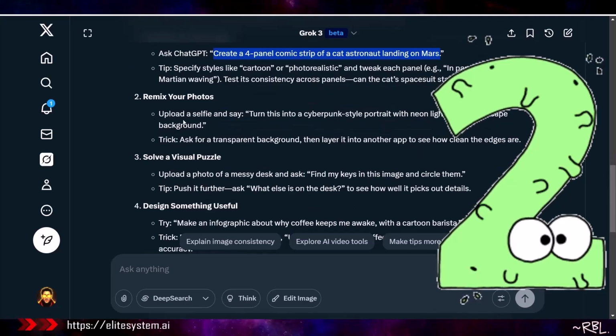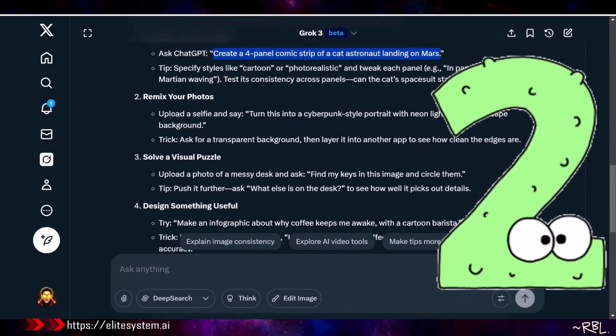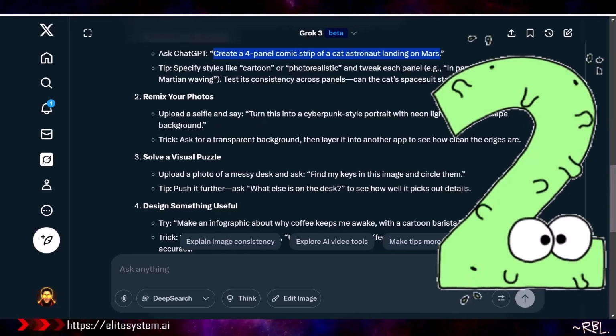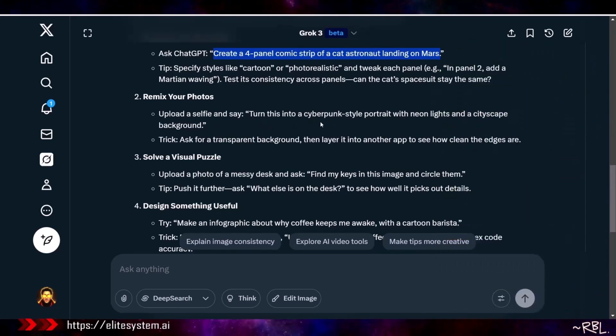Remix your photos. Upload a selfie and say, which I'm not going to do right now. We'll come back to this. And I mentioned I'll do follow-ups where it's required, where it's necessary. Turn this into a cyberpunk style portrait with neon lights and a cityscape background. Trick, ask for a transparent background, then layer it into another app. This is awesome. This is awesome.